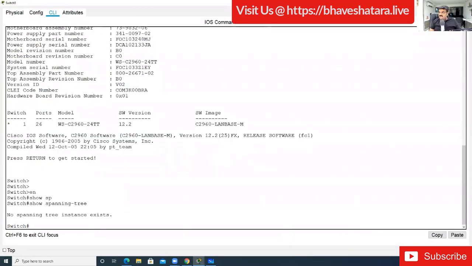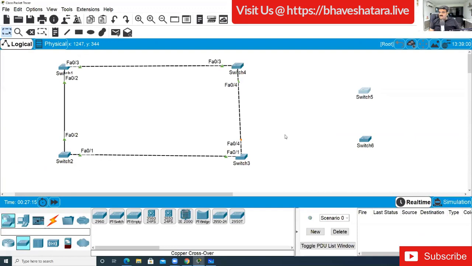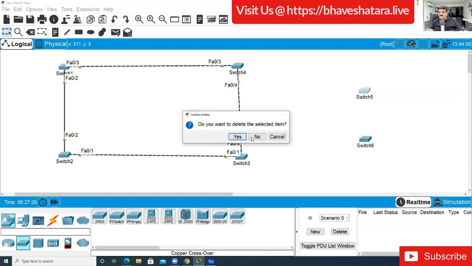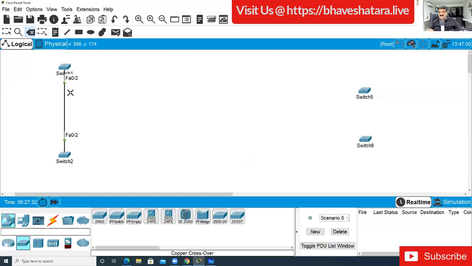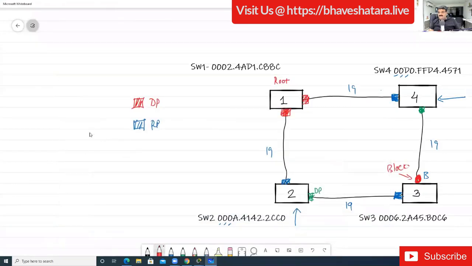Without a connection it cannot work, so let me remove this topology and add them again. I'm going to delete switch 1, switch 2, switch 3. We have switch 1 and switch 2, and this port number 2.